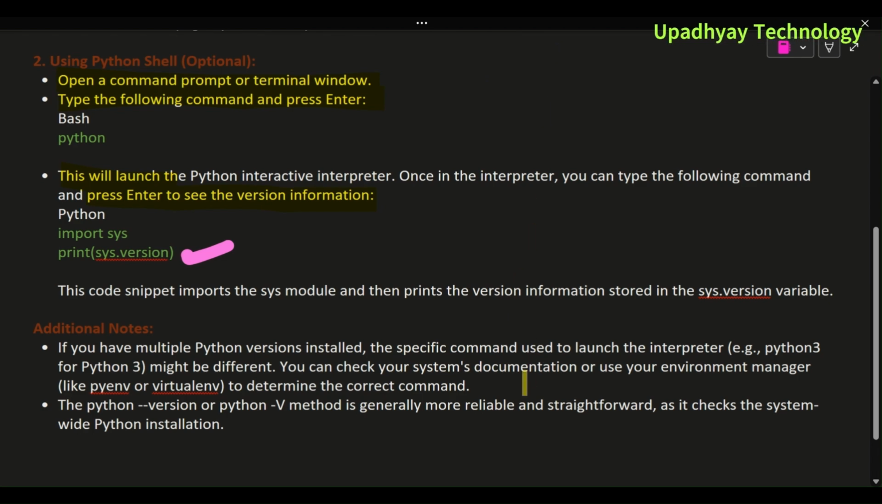Additional notes. If you have multiple Python versions installed, the specific command used to launch the interpreter, e.g., python3 for Python 3, might be different. You can check your system's documentation or use your environment manager, like pyenv or virtualenv, to determine the correct command. The python --version method is generally more reliable and straightforward, as it checks the system-wide Python installation.